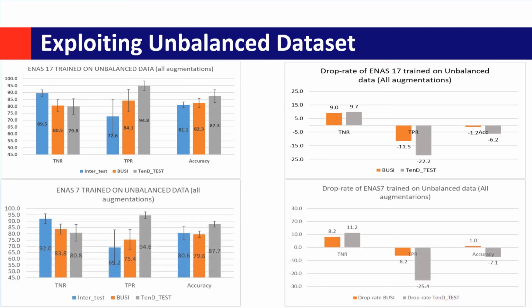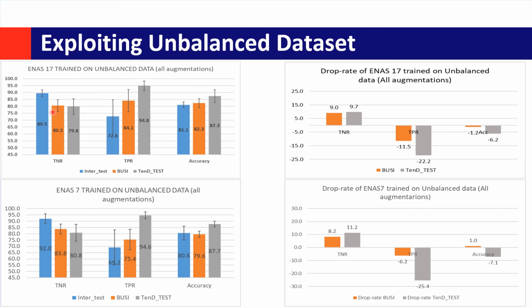First, if you look at this graph, you will see that there's an improvement in accuracy compared to the internal test and compared to the previous approach that we showed in the previous slides.